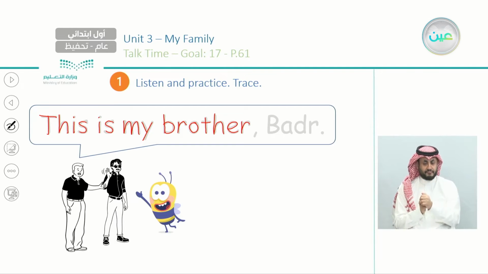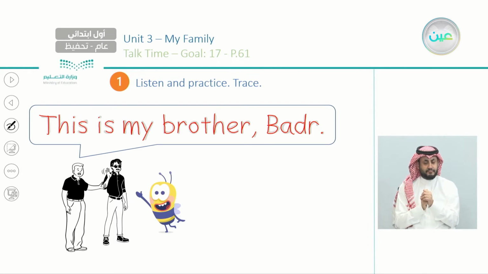Okay. If you have T and H, we pronounce it as the "brother". Brother. Excellent. We have a comma, then we have Bedr, B-A-D-R. Bedr. Okay. And don't forget the full stop at the end of the sentence. So this is my brother, Bedr.